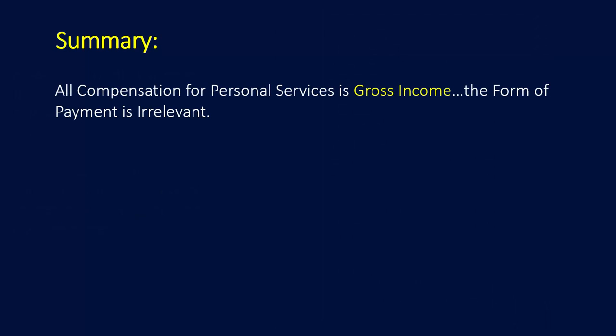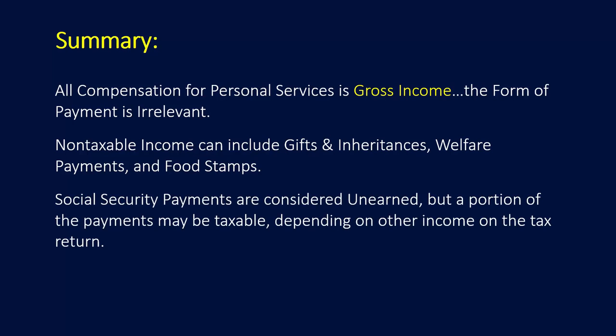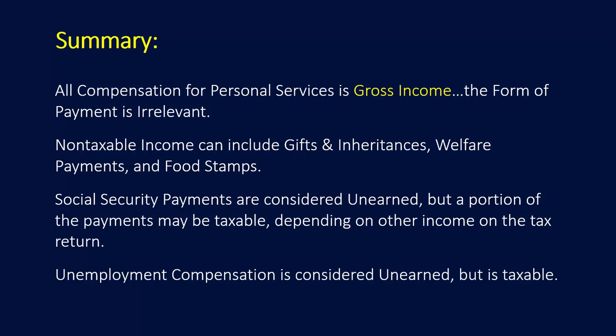So in summary, all compensation for personal services is gross income. The form of the payment is irrelevant. Non-taxable income can include gifts, inheritances, welfare payments, and food stamps. Social Security payments are considered unearned. However, a portion of the payments may be taxable, depending on the other income on the tax return. Unemployment compensation is considered unearned, but is taxable.